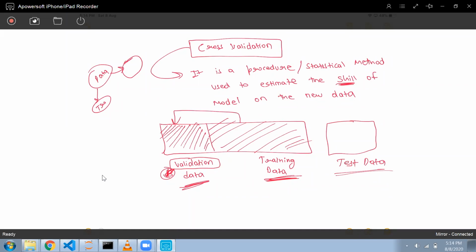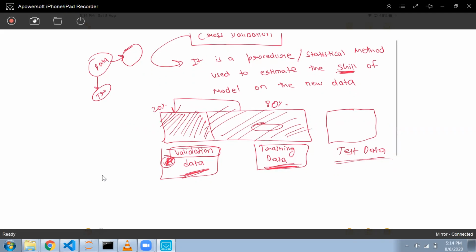On the training data only, I will divide it into two parts: validation data and this training data. Any kind of split we can use, like 20% and 80%. So this thing we do.